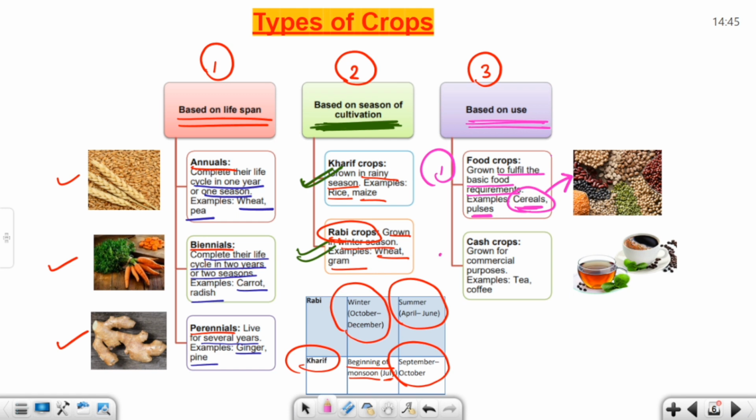Now, the second one is cash crops. Cash crops are also known as commercial crops. Farmers sell crops to the industry as a raw material.